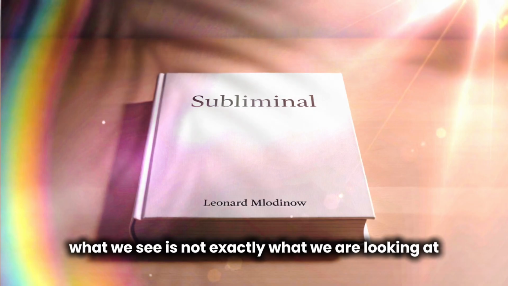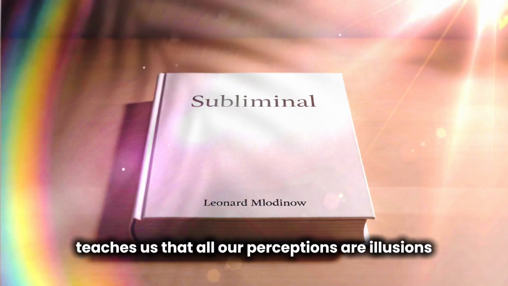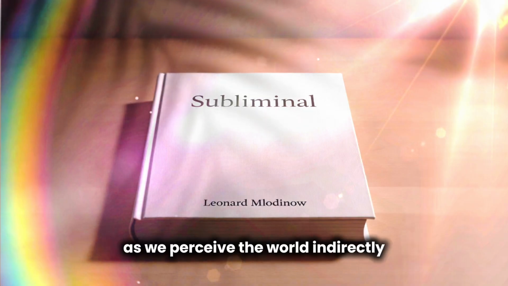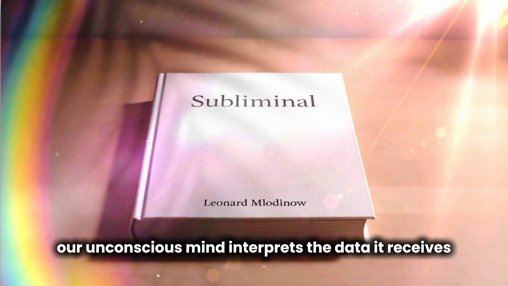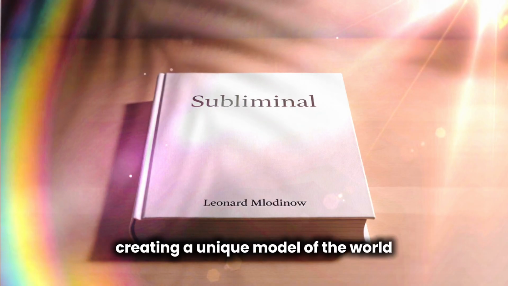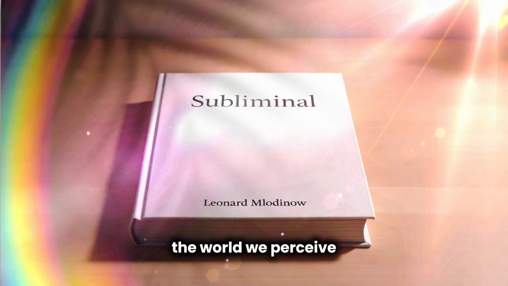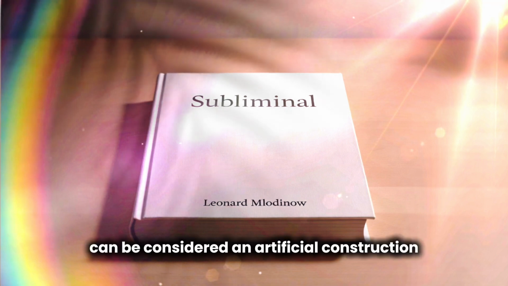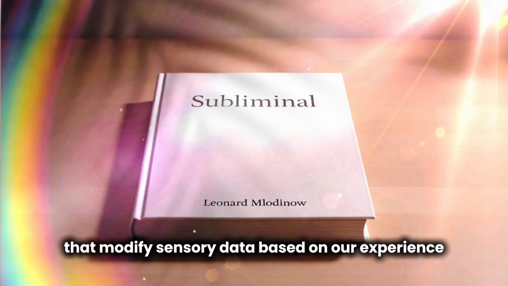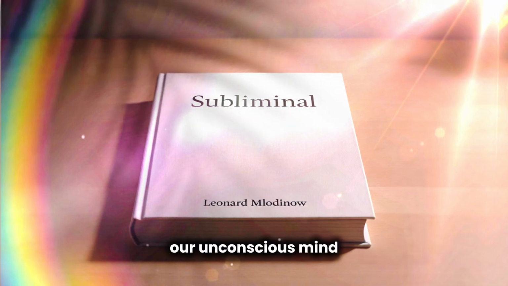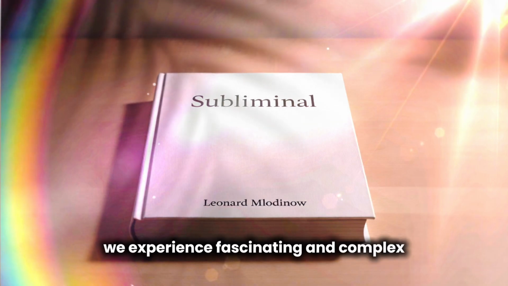Regarding vision, what we see is not exactly what we are looking at. Modern neuroscience teaches us that all our perceptions are illusions, as we perceive the world indirectly. Our unconscious mind interprets the data it receives, creating a unique model of the world for our conscious mind. Therefore, the world we perceive can be considered an artificial construction shaped by unconscious mental processes that modify sensory data based on our experience. Our unconscious mind plays a critical role in forming the reality we experience.